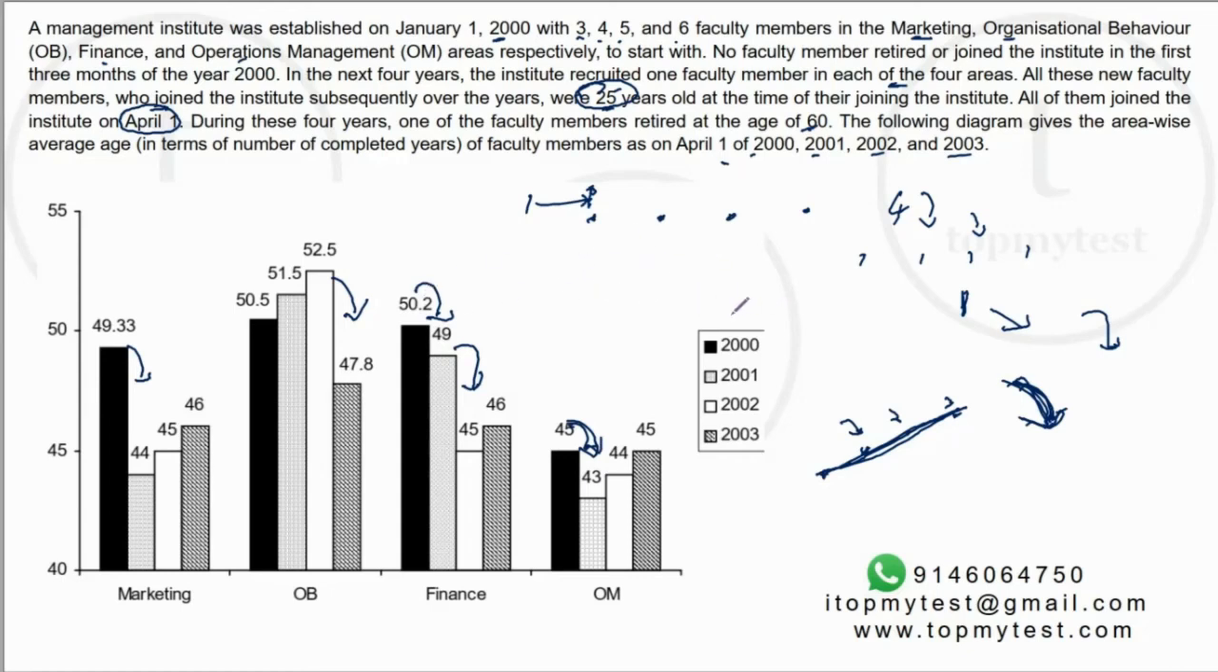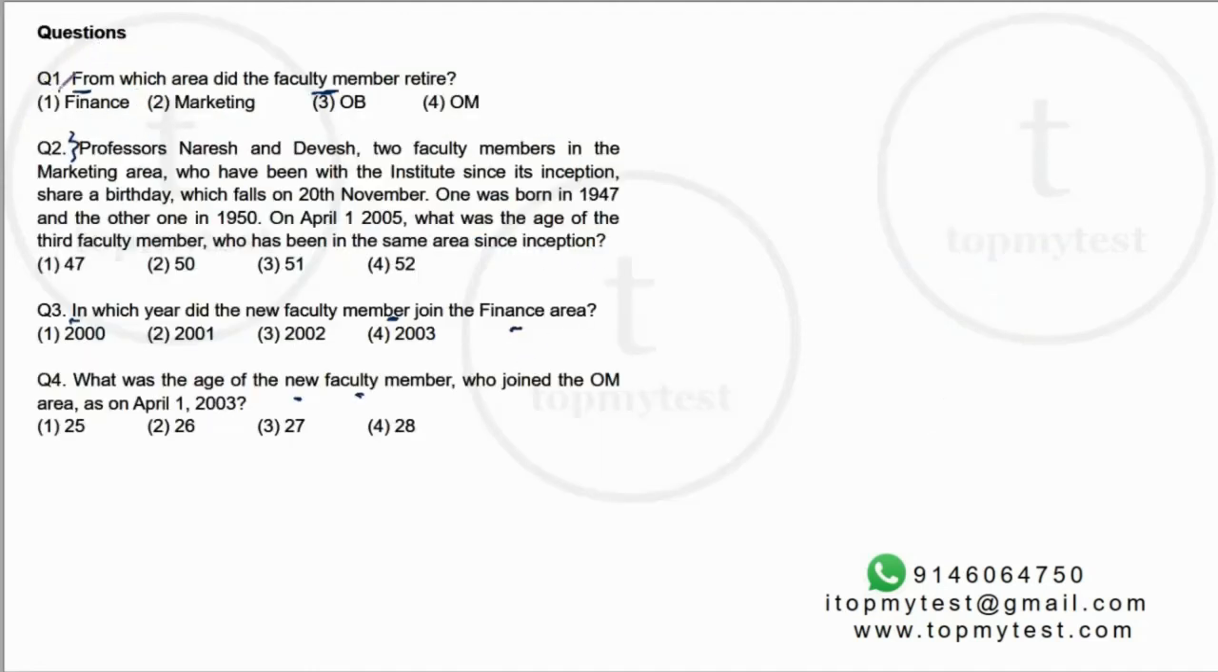This does not have to be done in an exam situation, but this could be used to make the question a little bit more complicated. Why am I saying this makes our life easy? Two reasons. First is, we now know there are 5 drops, right? And we expected 5 drops, 5 changes, right? So we know every place where there are 5 changes. We also know in finance there are 2 changes. So one is because of a faculty member joining and one is because of a faculty member retiring. So we can answer question number 1 straight away. Finance, faculty member retired in finance.